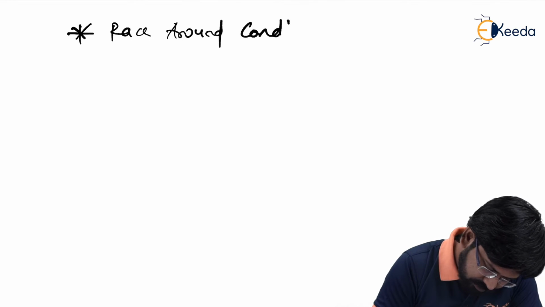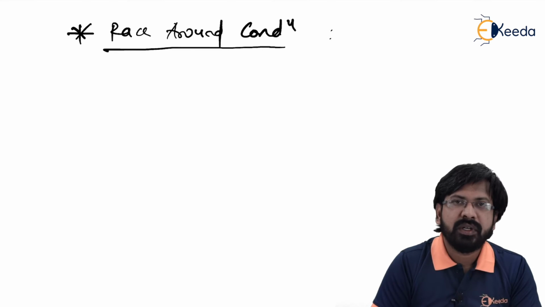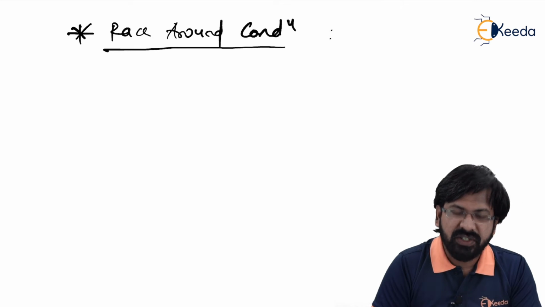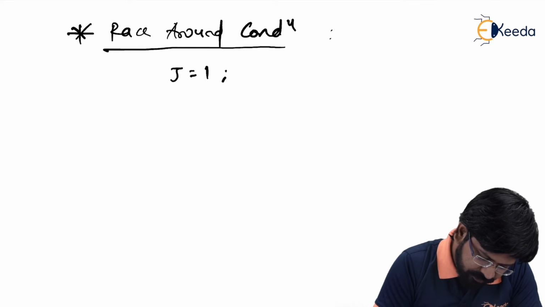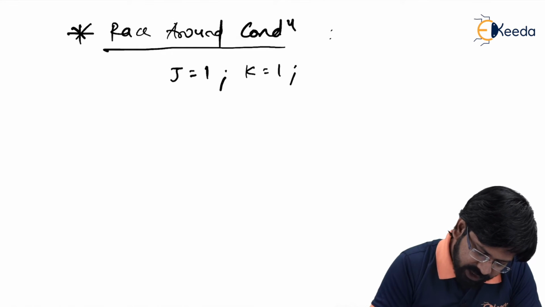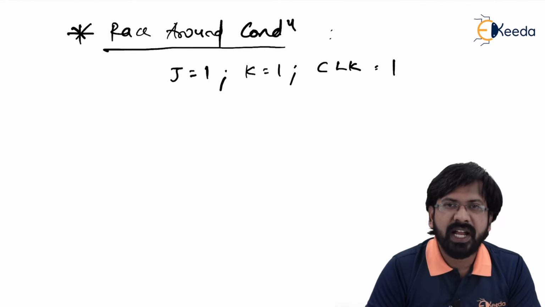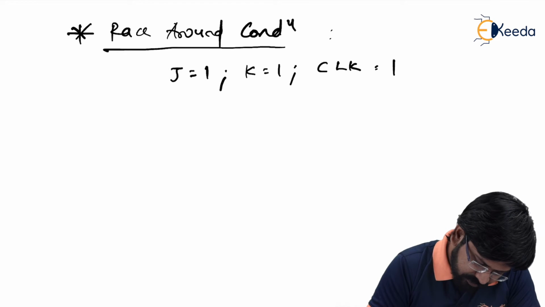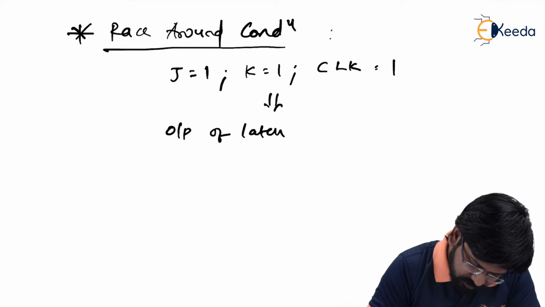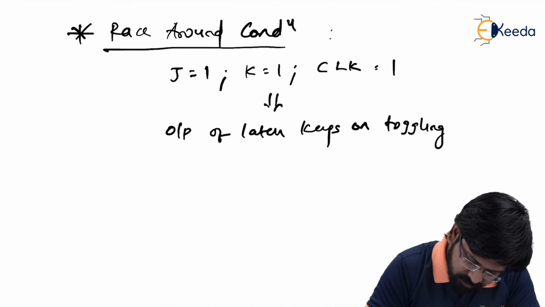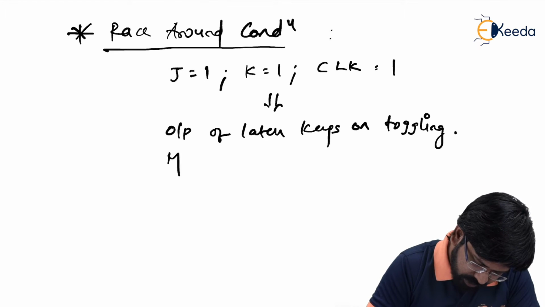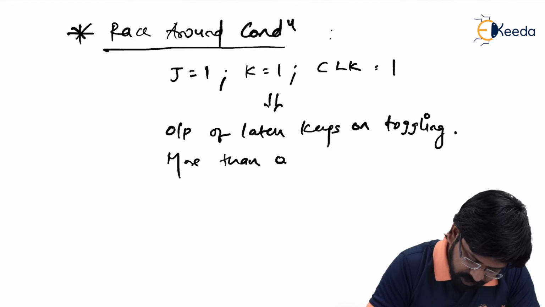Before we move to the race around condition solution, let us first summarize what the race around condition was. Race around condition occurs in a latch when J equal to 1 as well as K equal to 1, and during a clock equal to 1, the output of the latch keeps on toggling, that is, more than once per clock.